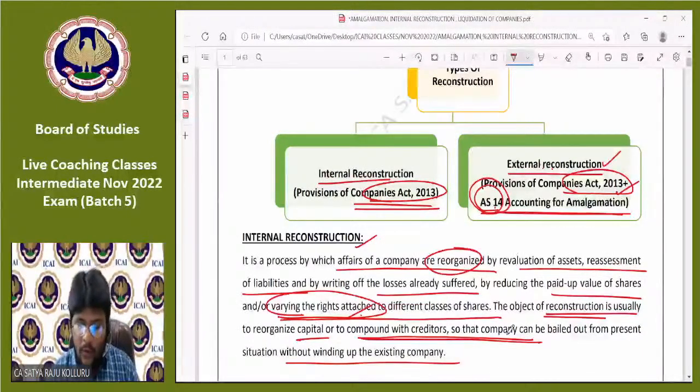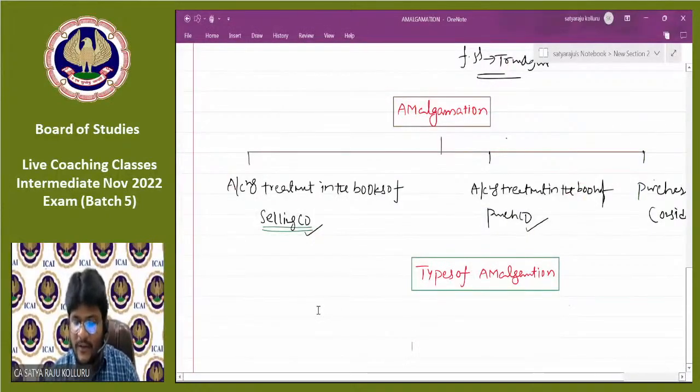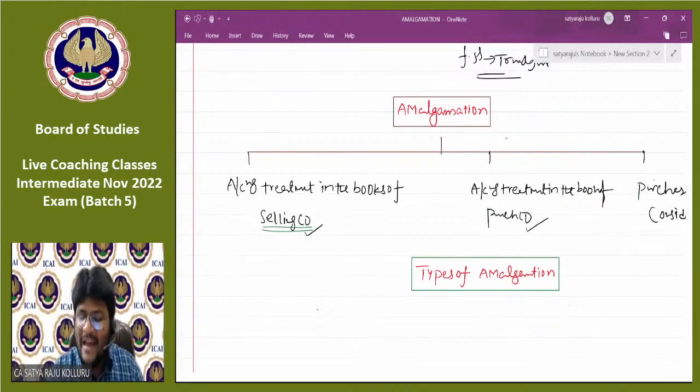Now, I'm talking about amalgamation. One type of amalgamation is a classic example of external reconstruction. So does that mean for the entire part of amalgamation accounting treatment, AS 14 is applicable? That's not correct, guys. In the books of the selling company, AS 14 is not at all applicable.